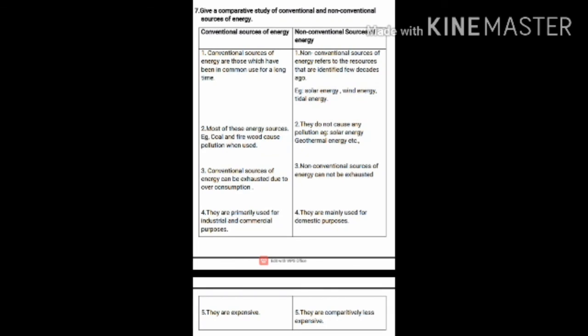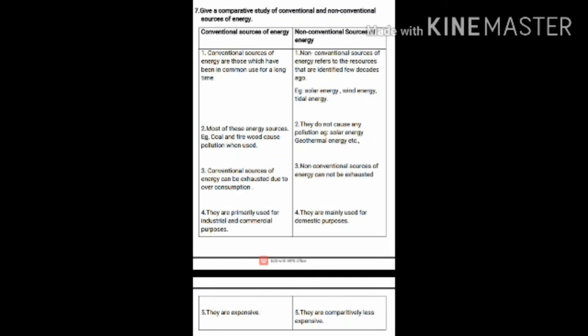Okay. Then we'll move on to next point. Non-conventional sources of energy cannot be exhausted. Conventional sources of energy can be exhausted due to what? Due to overconsumption. Okay. Then non-conventional sources are mainly used for domestic purposes. Children, are you clear with this point? They are mainly used for which purpose? Domestic purposes. Then last point is they are comparatively less expensive.